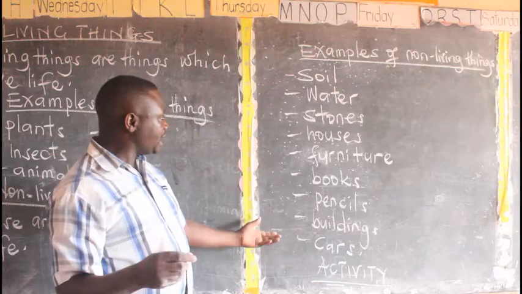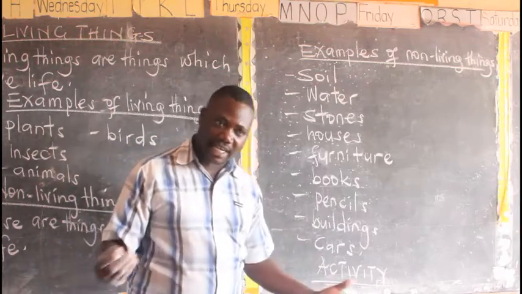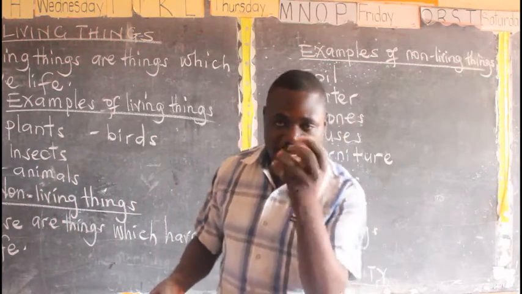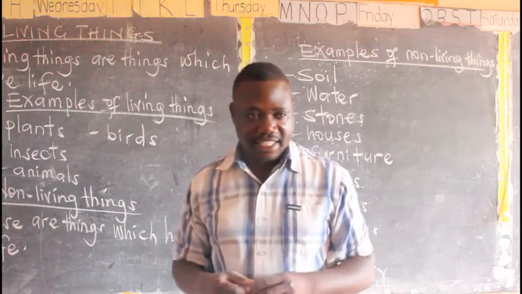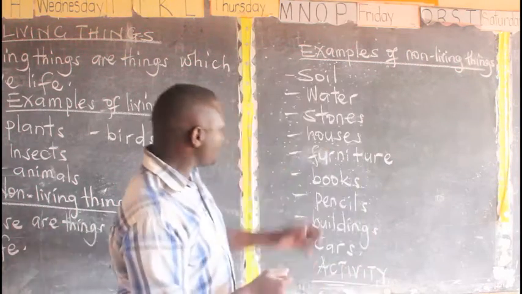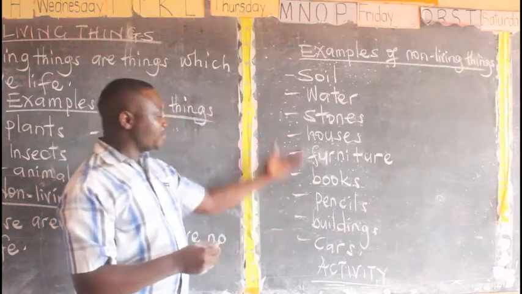Buildings, as we say, buildings. Even we have cars. You can enter your daddy's or your mommy's car and begin beating it. You are even smiling. So all these are examples of non-living things.